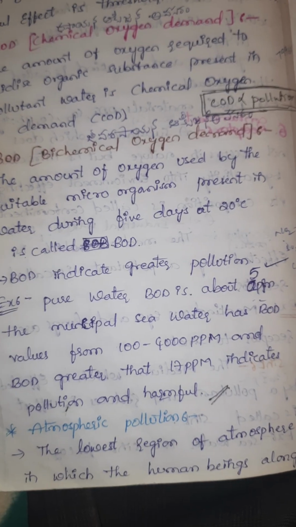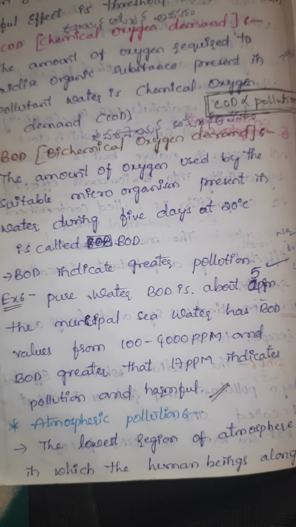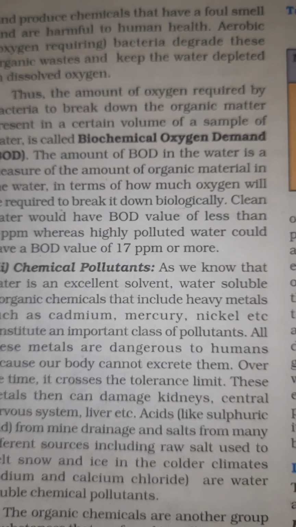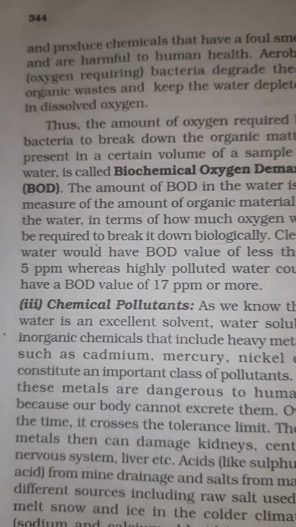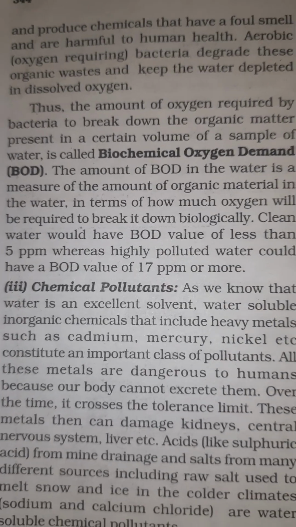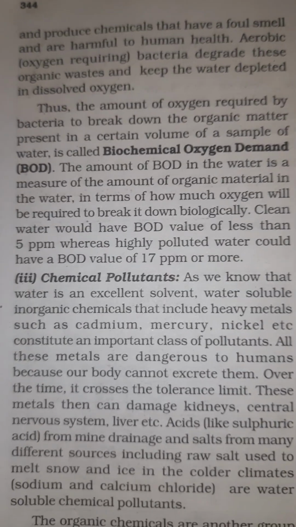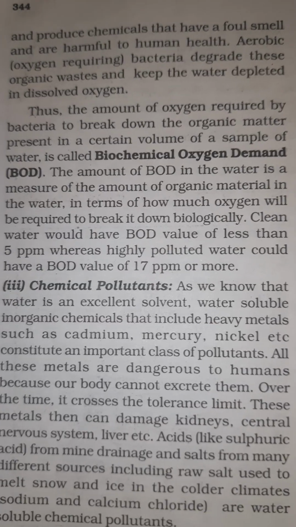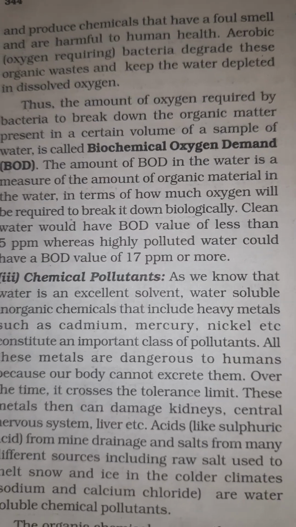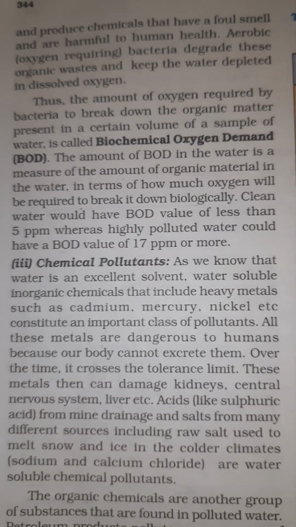The greater the BOD, the greater the pollution. Clean water would have the BOD value less than 5 ppm, whereas highly polluted water could have the BOD value of 17 ppm or more. Important values, BOD values.